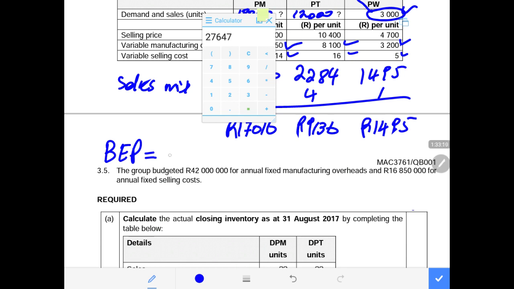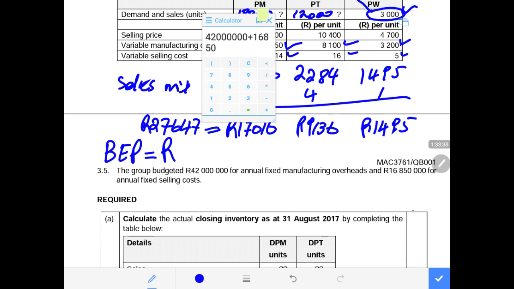So now we have to say break-even point is equal to fixed cost. Our fixed cost, total of the 3, will be 27,647. Our total fixed costs are 42,000,000 plus 16,850,000.